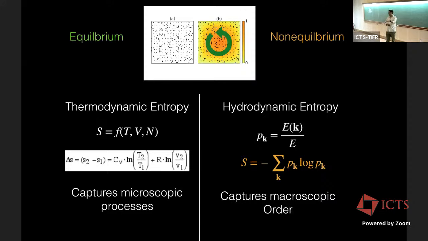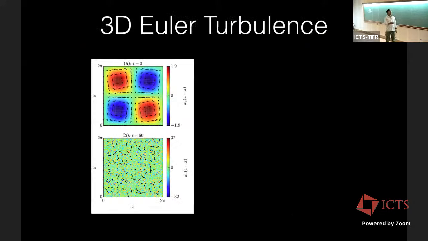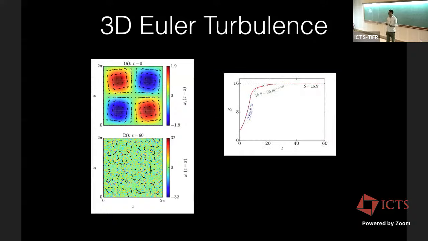Now let's apply it to Euler. For this 3D flow, we went from this ordered structure at t equal to 0 to t equal to 60. We just compute the hydrodynamic entropy. Thermodynamic entropy is constant, so I don't need to worry about it. Here, this hydrodynamic entropy S is increasing and it saturates to the maximum possible value. You can compute the maximum possible value; it reaches there. Great. So I think it's thermalized. It's a good signature.